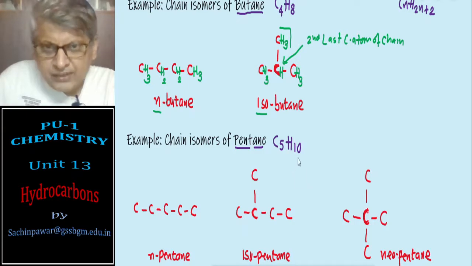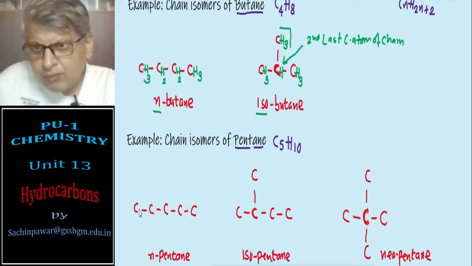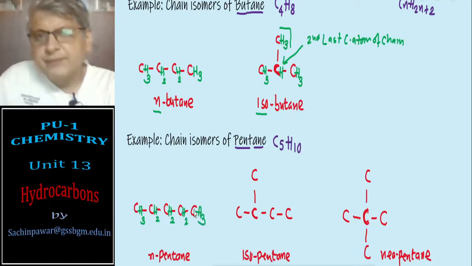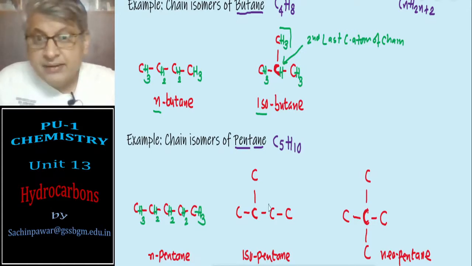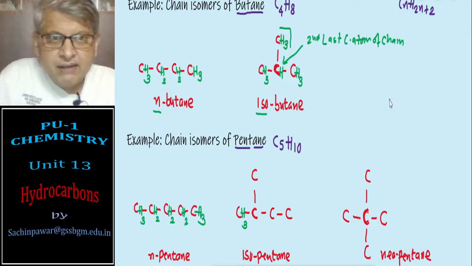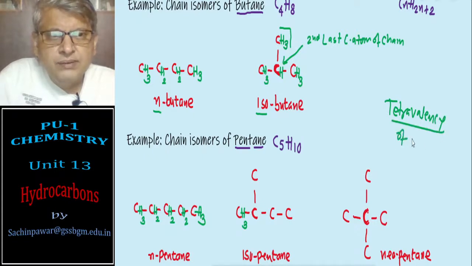Let us satisfy the number of hydrogens here. We have one bond with this carbon, so this is CH3. Two bonds means this is CH2. Two bonds means this is CH2. Two bonds means this is CH2. One bond means this is CH3. This is N-pentane. In isopentane, here one carbon bond is there, means I require 3 valency. I am satisfying the tetravalency of carbon.